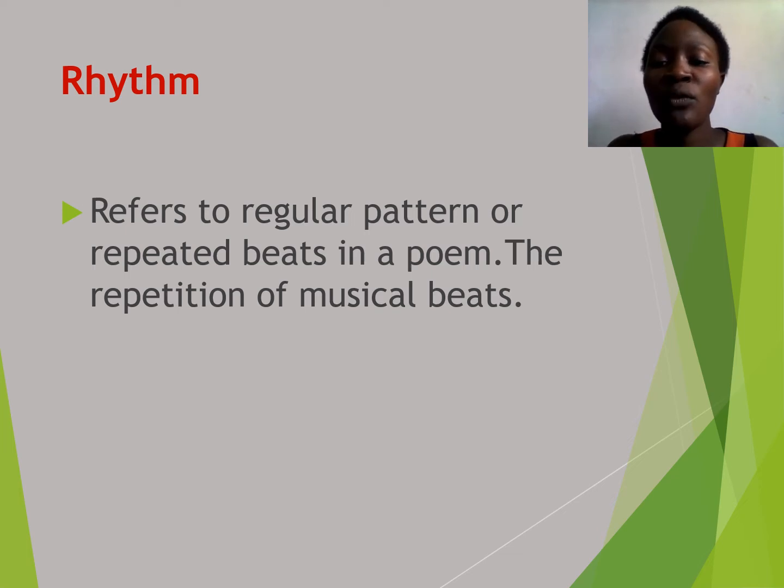Drawing water from the well. See the handle turning. Lift the bucket on your head, on your head, on your head. Leave the bucket on your head. Do not spill the water. That is rhythm. By repetition, we have been able to create musicality. And that musicality or regular pattern is what is referred to as rhythm.